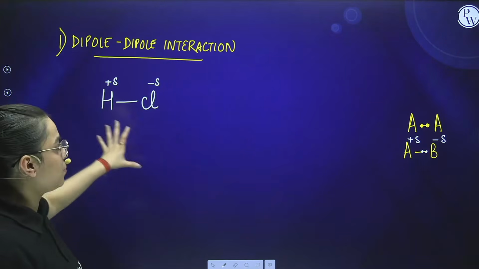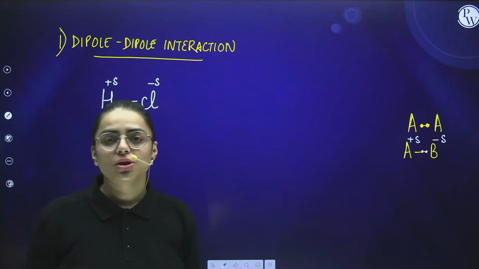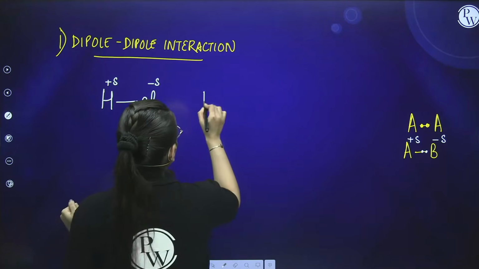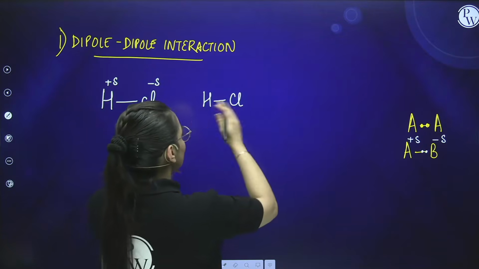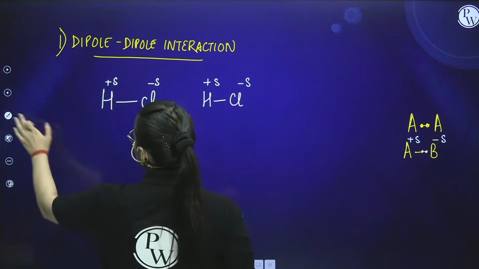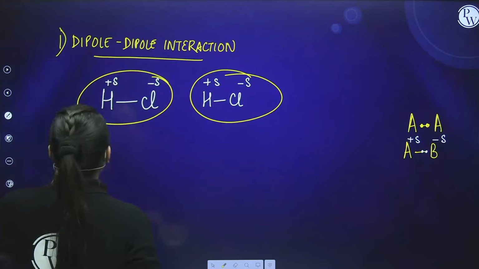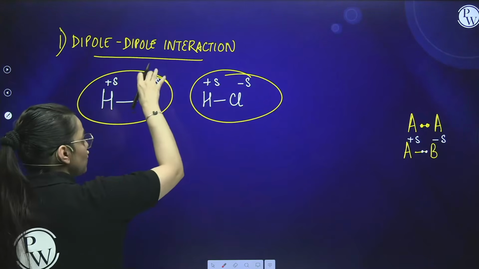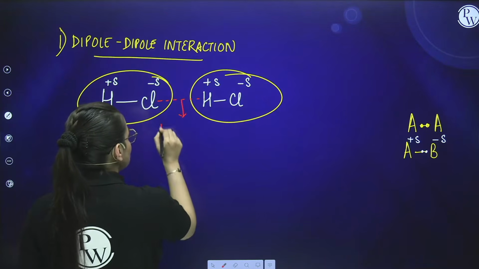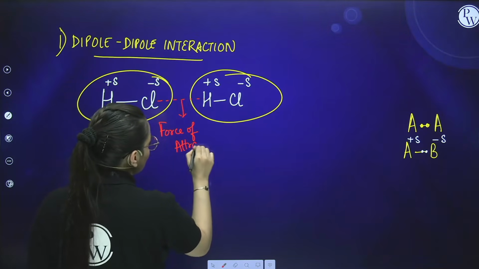Now this is one dipole. This is my one dipole in which charges are developed. Dipole-dipole interaction refers to one dipole interacting with another dipole. So here, what is my other dipole? Again, I am taking the HCl case. Again, I know chlorine is more electronegative, so it will acquire partial negative charge. Hydrogen will acquire partial positive charge. So what do we observe over here? This is my first dipole, this is my second dipole. I observe that the negative charge of this species is going to interact with the positive charge of the other species. This is known as force of attraction.